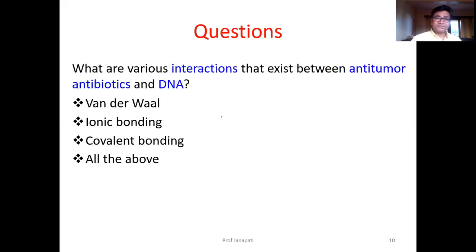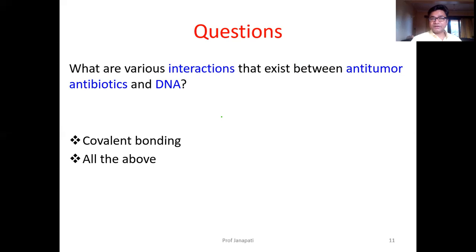What are the various interactions, that means bonding, that exist between antitumor antibiotics and DNA? Van der Waals interactions, ionic bond, covalent bond, or all the above. Try to recollect. It is van der Waals and ionic bonding.